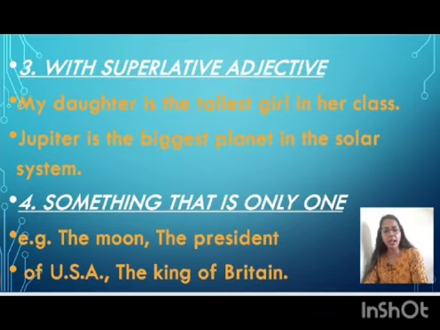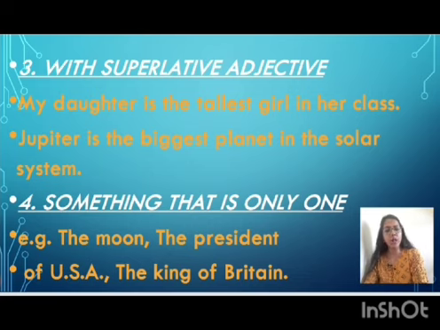We use "the" with superlative adjectives. My daughter is the tallest girl in her class. Tall is an adjective. Tall, taller, tallest. Tallest is a superlative adjective. That's why we use "the tallest." Jupiter is the biggest planet in the solar system.